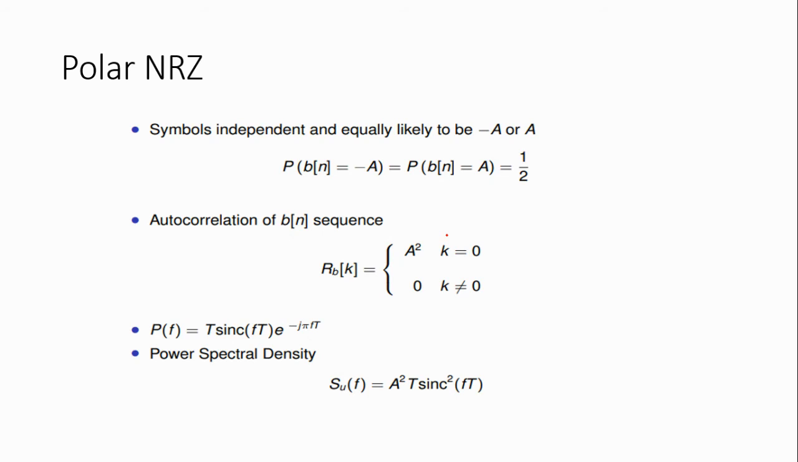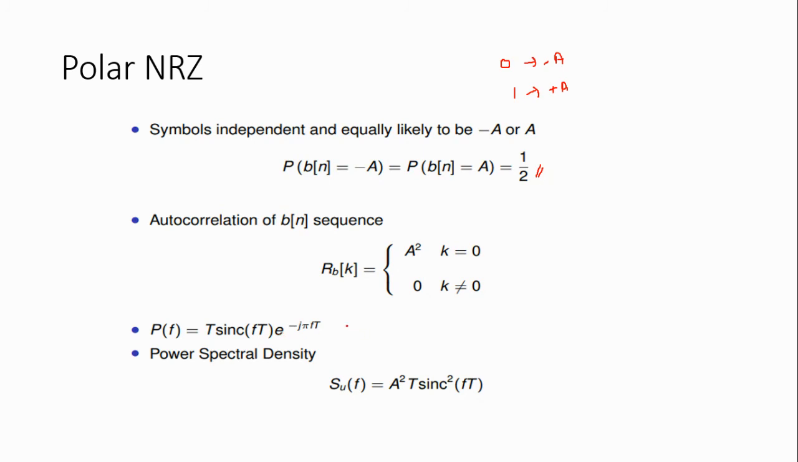Now we'll see polar non-return to 0. In polar non-return to 0, 0 is represented as minus A and 1 is represented as plus A. The probability of occurring 0 and 1 is equal to 1 by 2. The autocorrelation function is A square when k equal to 0. This is the system function P of f equal to T into sinc FT into e power minus j pi FT. We already discussed this term.